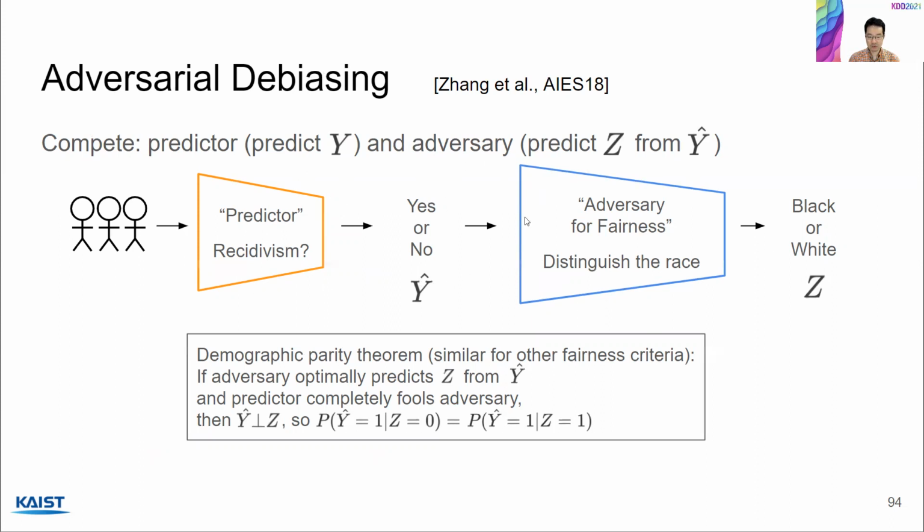Now, if this training is done properly, then you will end up with a predictor that's really good at hiding the sensitive information and an adversary that's really good at distinguishing the race. And that's exactly satisfying demographic parity. And the paper also proposes other methods that support other fairness criteria as well.